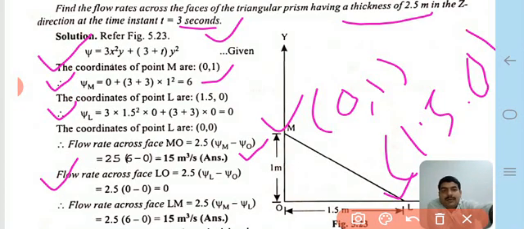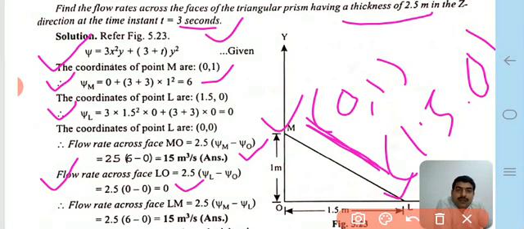Therefore the flow rate across face LO is 0. Now the next one is the flow rate across face LM, which is the hypotenuse of this triangle. It is equal to 2.5 into psi M minus psi L, and putting in all values, the flow rate across face LM is 15 meter cube per second.